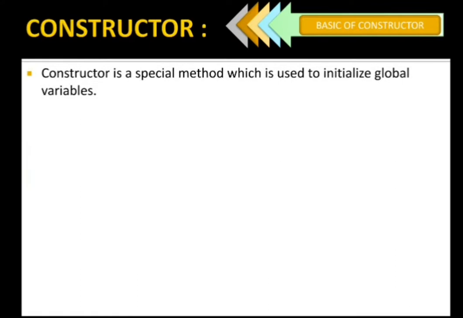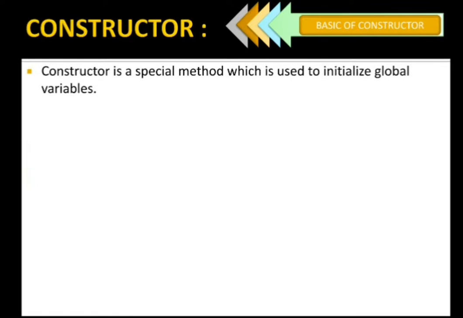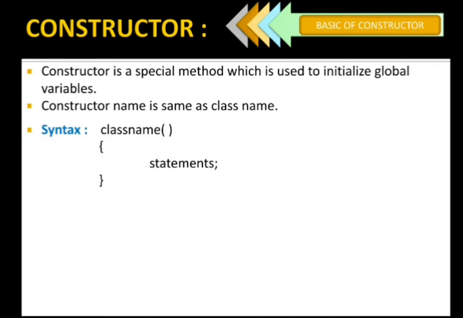Now, constructor revision. First of all, I want to tell you a few things so that you can revise the previous video also. Number one, a constructor is a special method which is used to initialize global variables. It is used to initialize global variables only. The constructor name should be the same as the class name. For the syntax, in place of the method name, you write the class name, then function brackets open and close, and in the curly braces you write statements.